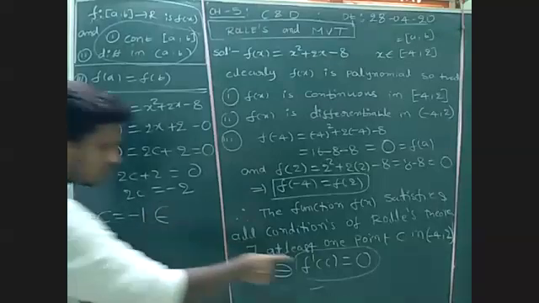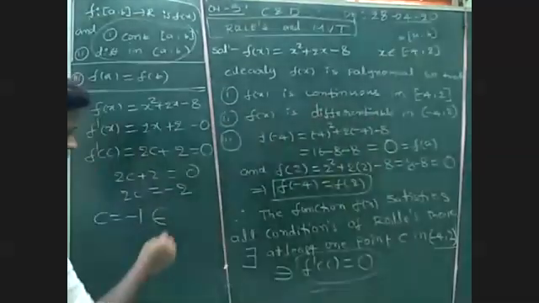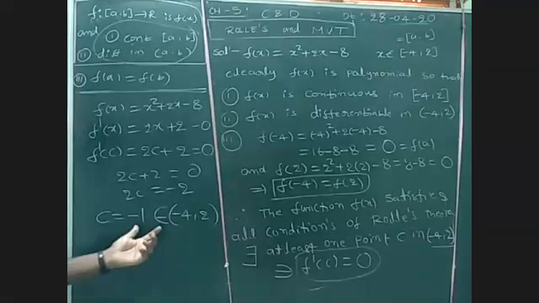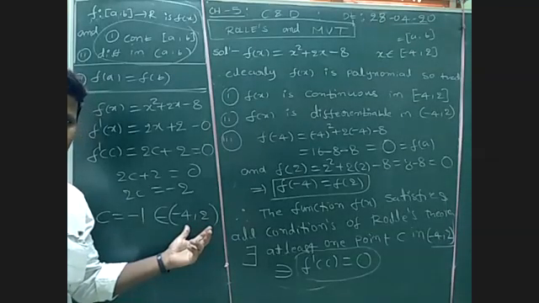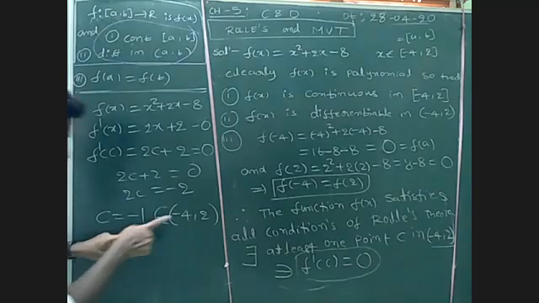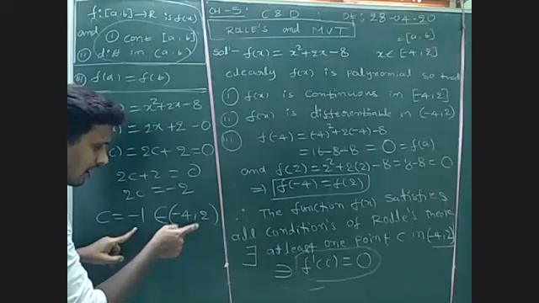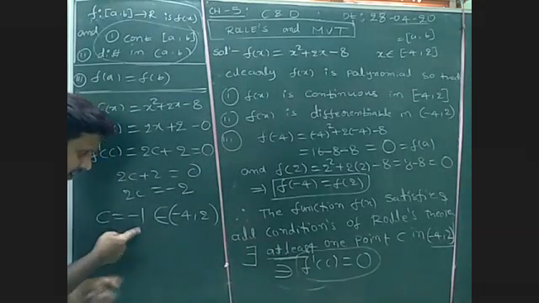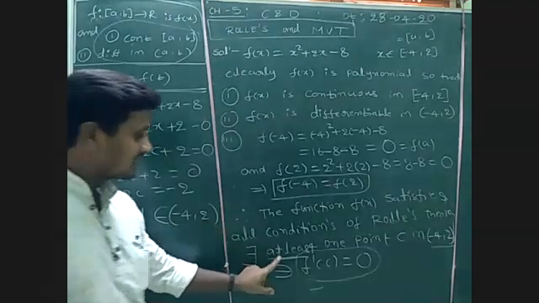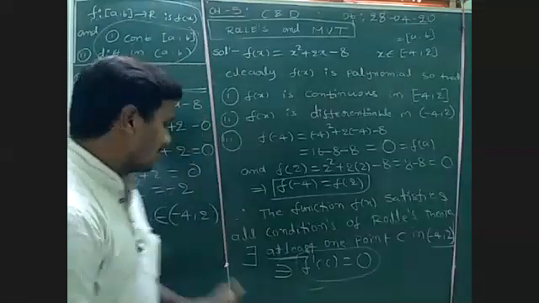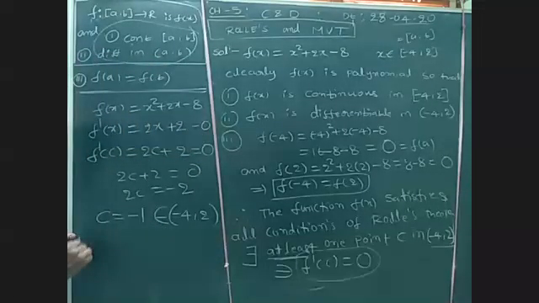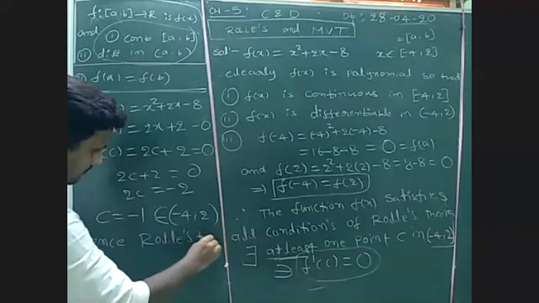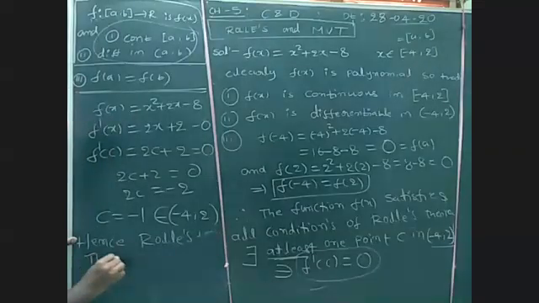Does this belong to the given open interval -4 to 2? Can anyone say whether it lies between -4 and 2 or not? Yes, sir. Clearly -1 belongs to this interval. So there exists at least one point, -1, which belongs to the given interval. Hence, Rolle's theorem verified.